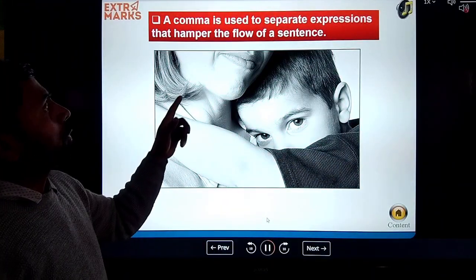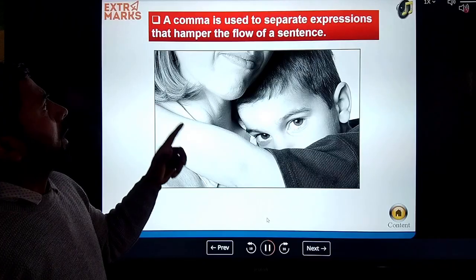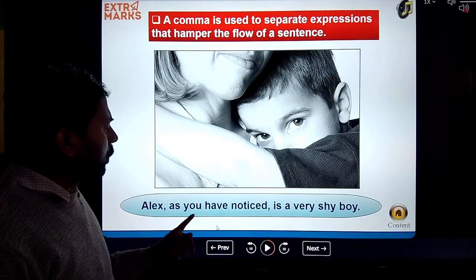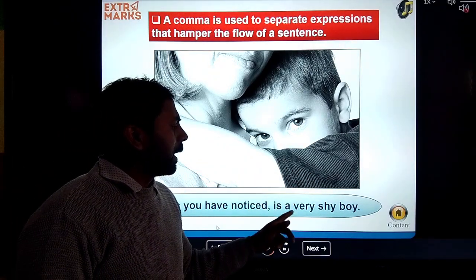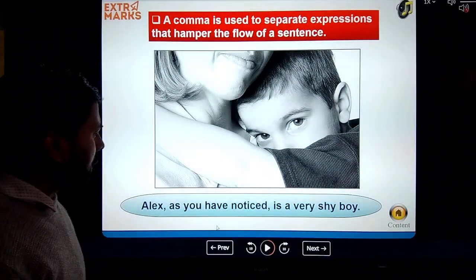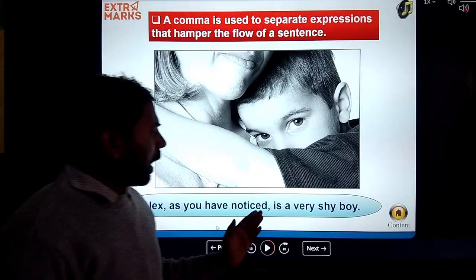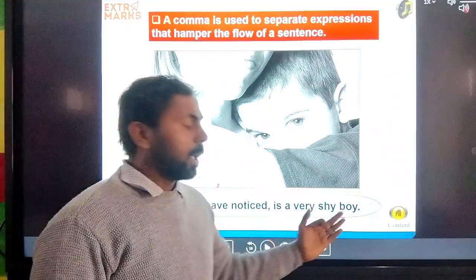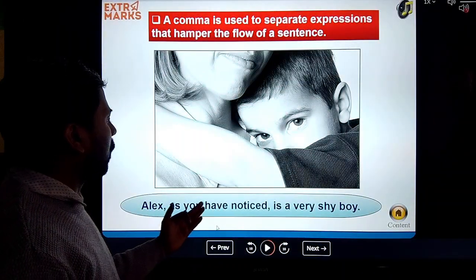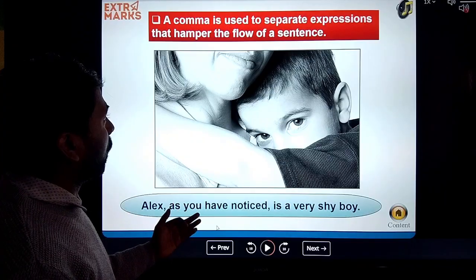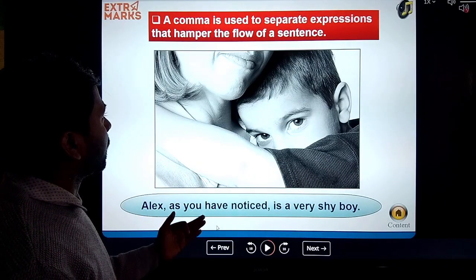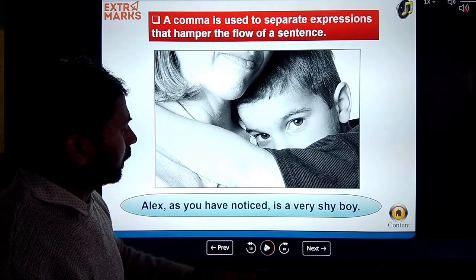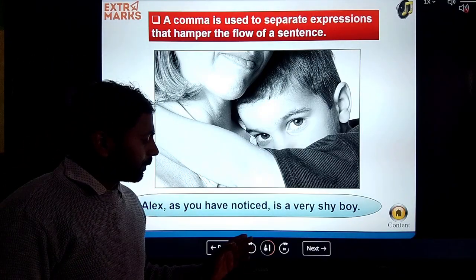A comma is used to separate expressions that hamper the flow of the sentence. Like, Alex, as you have noticed, is a very shy boy. So you can see that here the expression is "a very shy boy," and here "as you have noticed." So both make the separate expression or the hamper. Okay. Next,